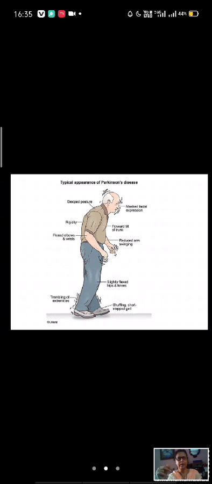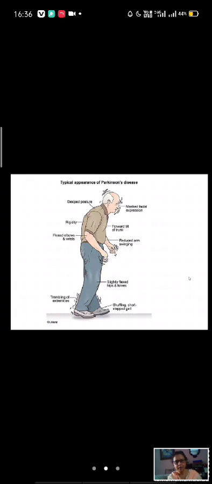This is a feature of Parkinsonism. Rigidity and stoop posture, short-stepped gait. So this is all about Parkinsonism and basal ganglia.